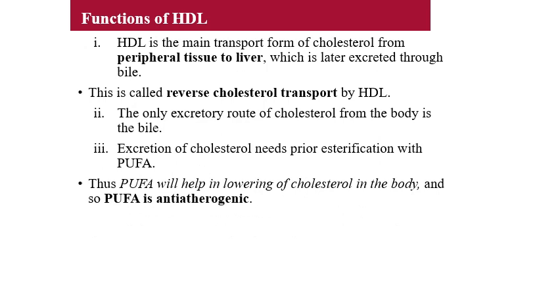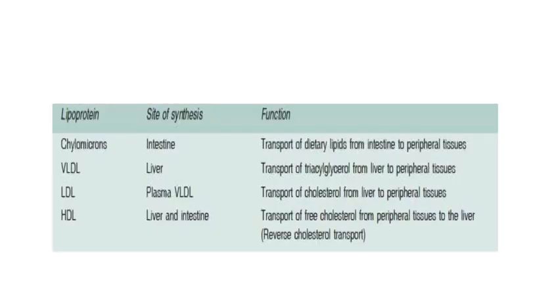Now the last one, the function of HDL. HDL is the main transport form of cholesterol from peripheral tissues to the liver. So it has an advantage. It helps to remove the excess cholesterol from the peripheral tissues and carry it to the liver, from where it will later be excreted through the bile. This is known as reverse cholesterol transport by HDL. The only excretory route of cholesterol from the body is the bile. Excretion of cholesterol needs prior esterification with PUFA. PUFA is polyunsaturated fatty acid. This helps in lowering cholesterol in the body, and PUFA is anti-atherogenic.